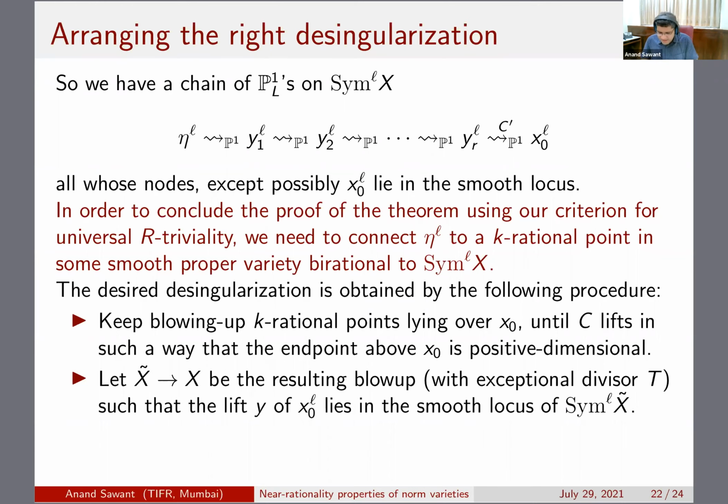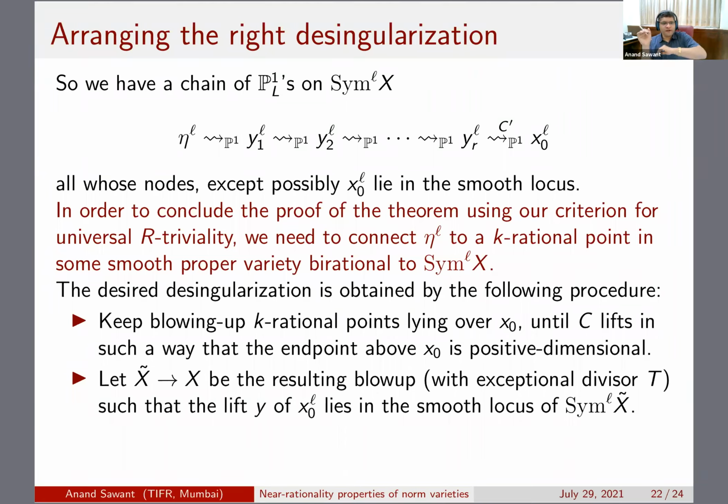So what you do is keep doing blow-ups in X over x0, such that finally the endpoint above x0 is positive dimensional. If X tilde denotes that resulting blow-up, and let's call the exceptional divisor T, then the lift of x0 to the L will lie in the smooth locus of Sym^L of X tilde.